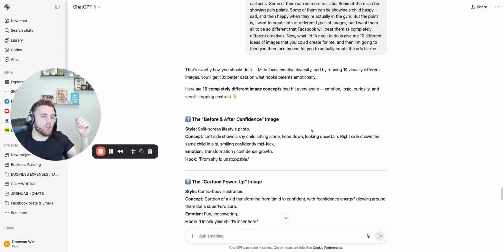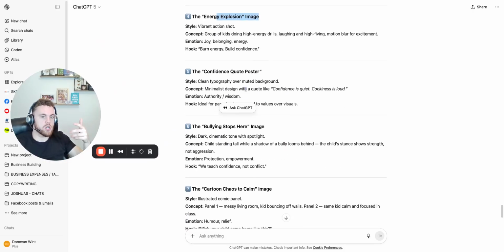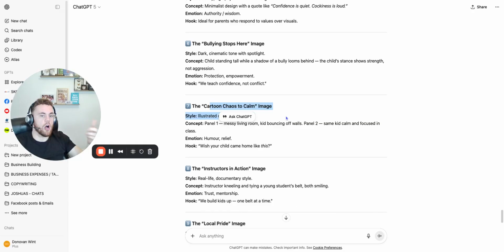So we got the before and after confidence image, the cartoon power up image, the energy explosion image, confident quote poster, the bullying stops here image, the cartoon chaos to calm image. The point is there's lots of different styles of images that it's giving us.